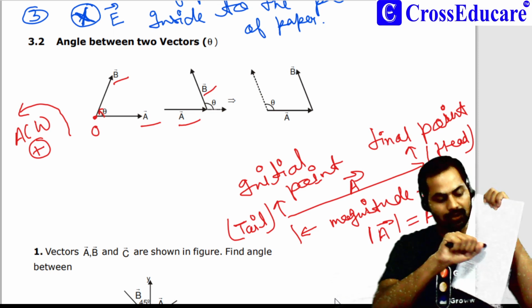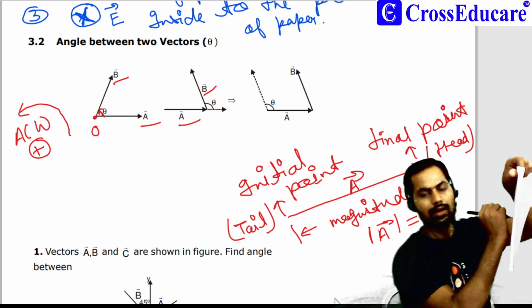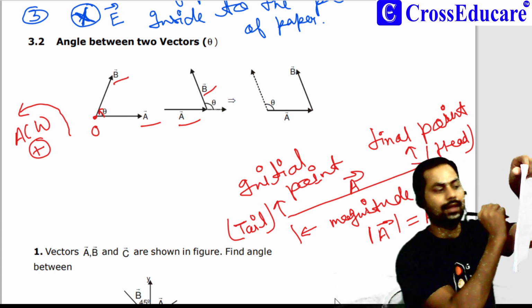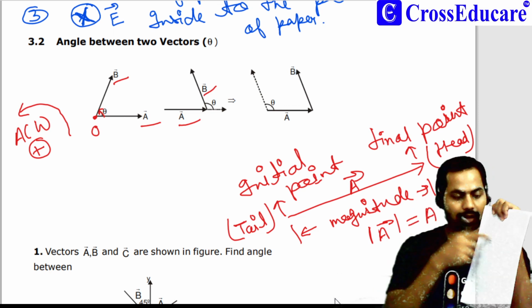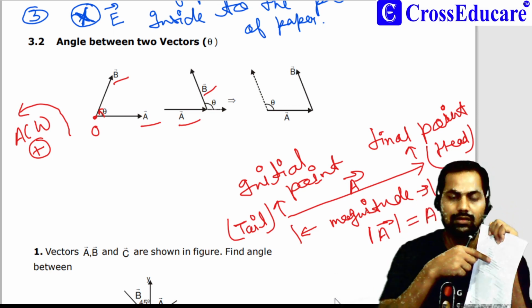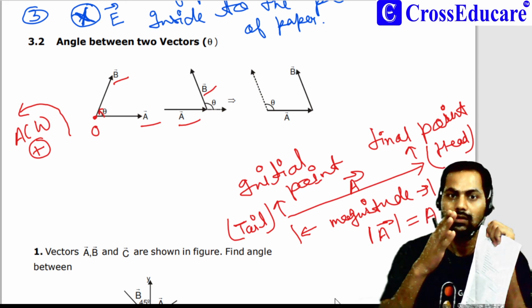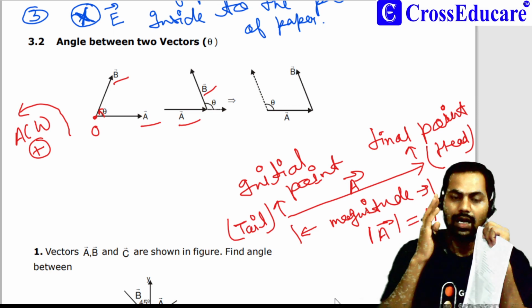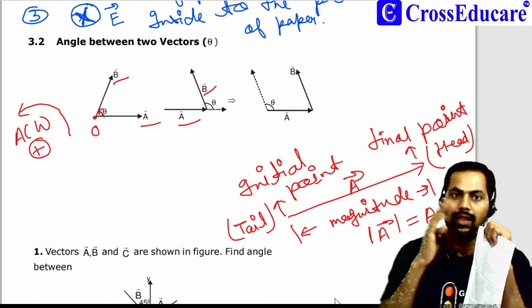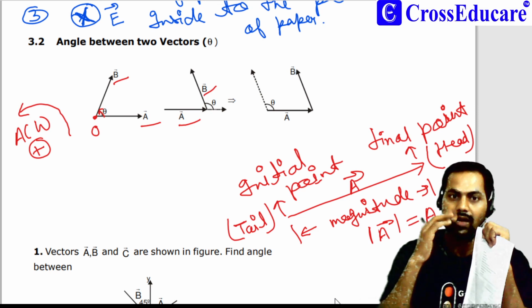Now I can shift this vector parallelly from here to here. There will be no change in the effect of this vector on this object. So we can shift any vector parallelly because there will be no change in the effect of the applied vector on the object. I think you can understand what I am saying.